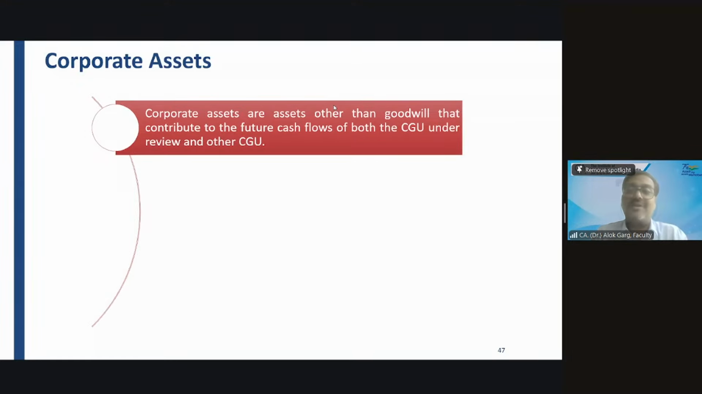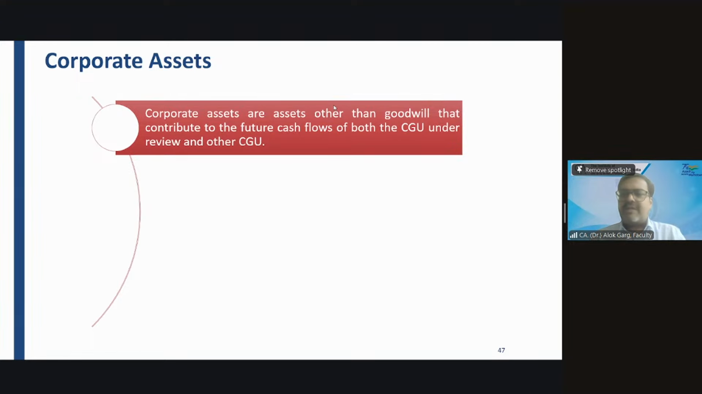The factory building is the cash generating unit, right? It is the smallest identifiable group of assets which can generate cash flow. Yes or no? Yes, sir. But the office building is not a cash generating unit. Is the office building generating cash flow? No, sir. The office building is not generating any cash flow. So now the question is, if the office building is not generating cash flow, it is not possible to determine the recoverable amount of the office building. Sir, should I leave this office building out of impairment testing?